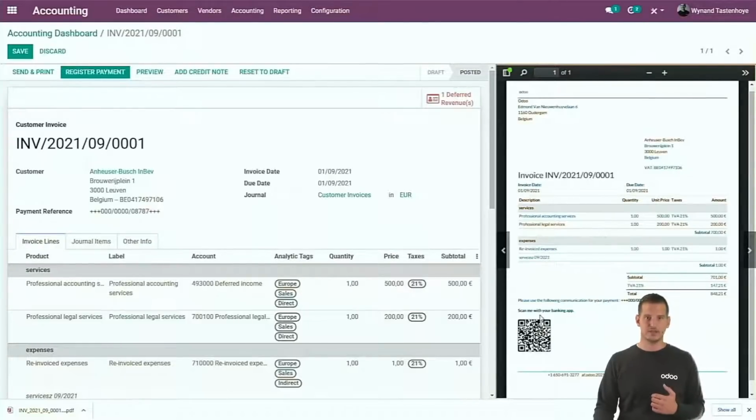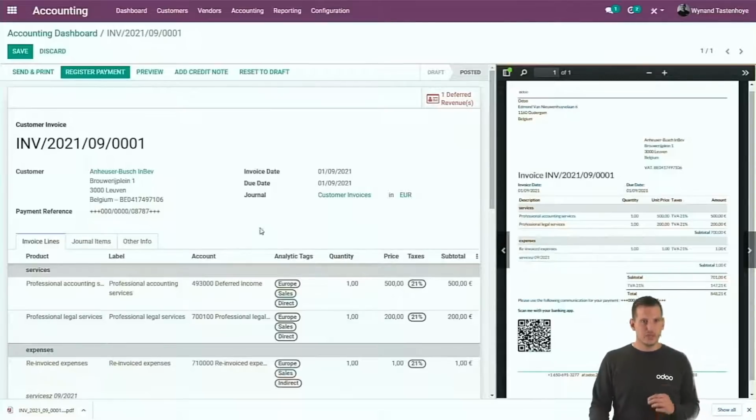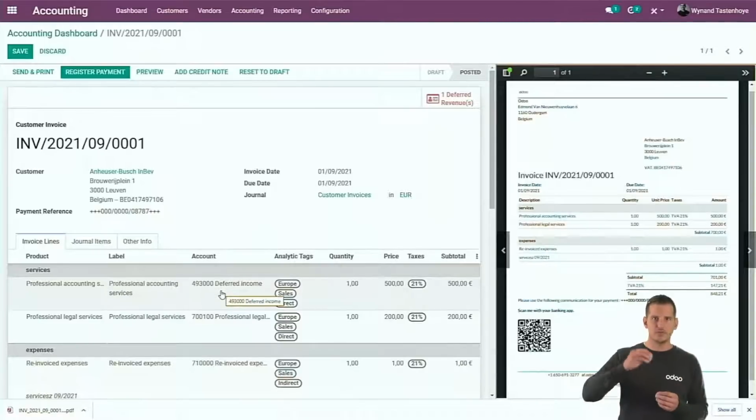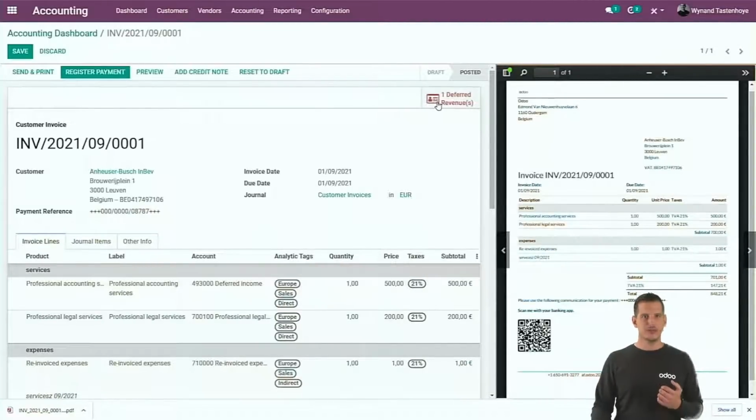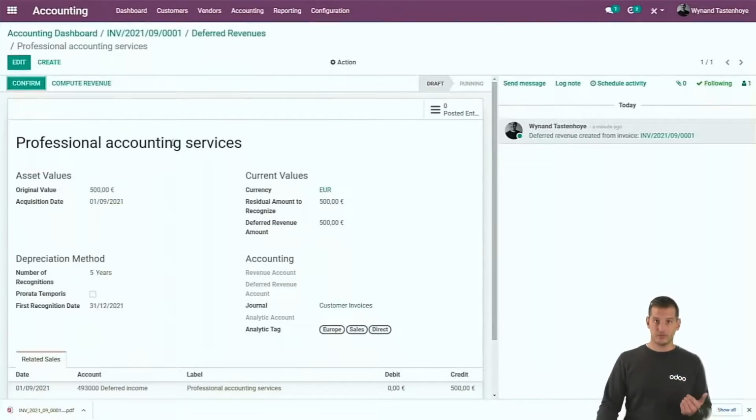You might have seen also that by validating the invoice, we created a deferred revenue. Well, it's completely linked, similar as with the assets, to the account. My professional services are always for different periods here. So I linked it to a deferred income account. And if we open it, well, you will see that we created deferred revenue for that revenue. We only take over the amount here. Why? Because, well, the reverse will always be in a different period, but also on a different revenue account.